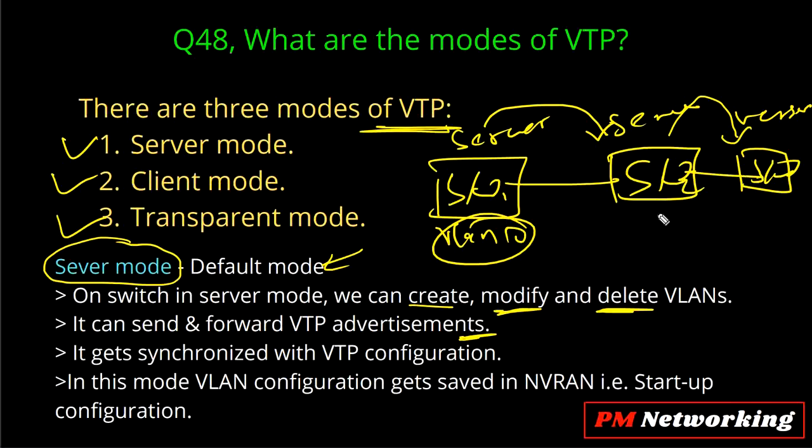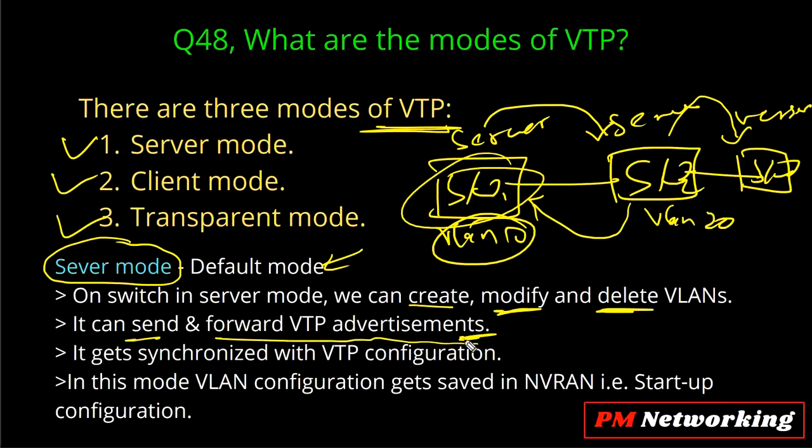Fine. If I create VLAN 20 over here, right, then this switch will send a VLAN advertisement, and switch number 1 will update its VLAN database. Fine. So in server mode, you can send or forward VTP advertisements, right? Send and forward means if a switch is configured as server mode of VTP, then the switch can generate its own VTP advertisement and send it to its neighbor switch, and they will forward VTP advertisements as well.